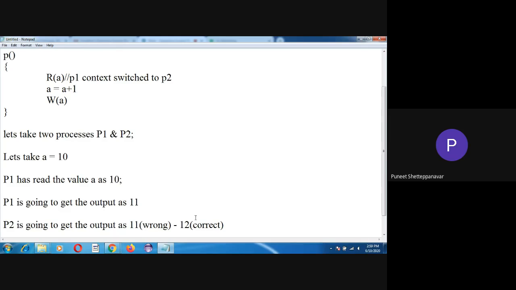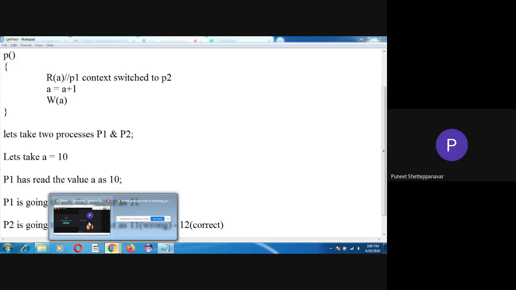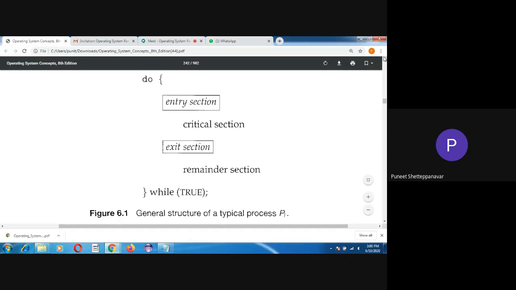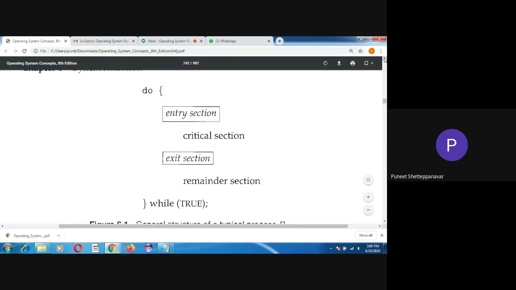That is what the critical section is. To understand it, there are three particular terminologies that need to be understood. This is a simple structure wherein I follow the critical section rules.